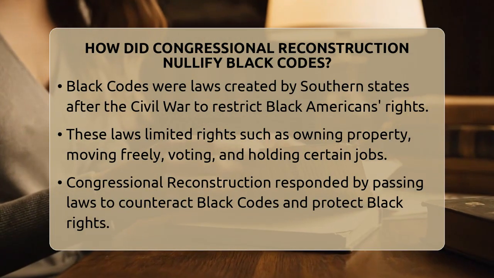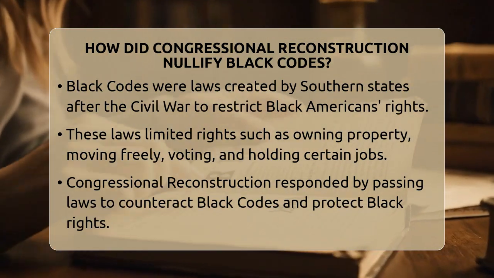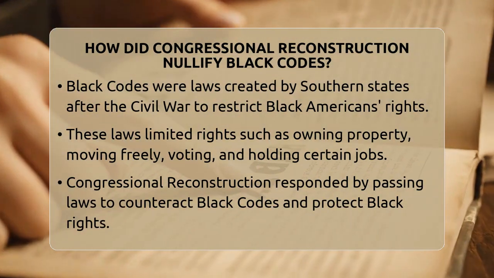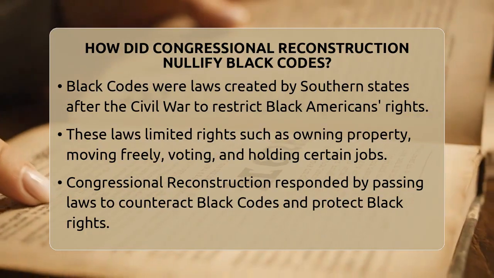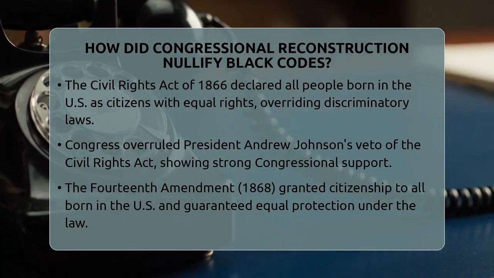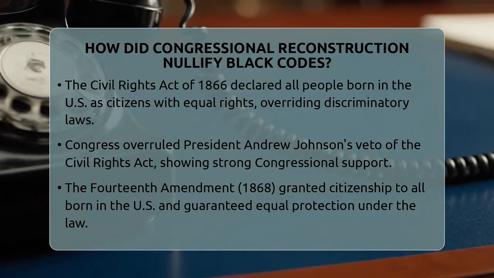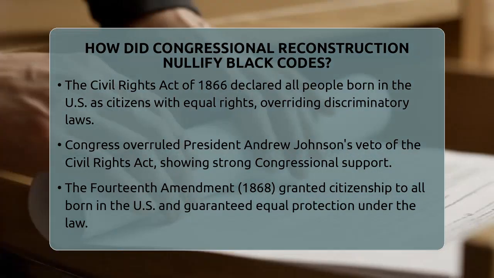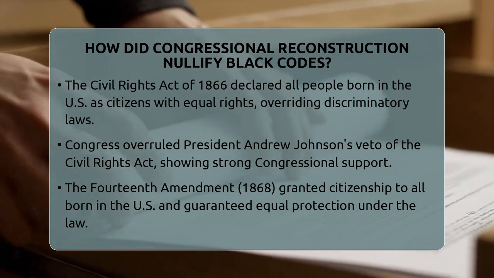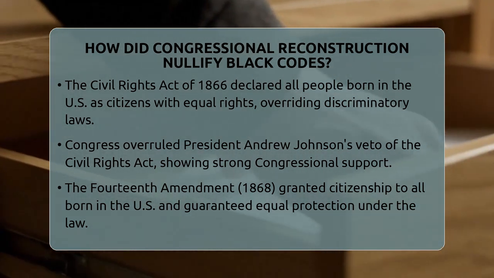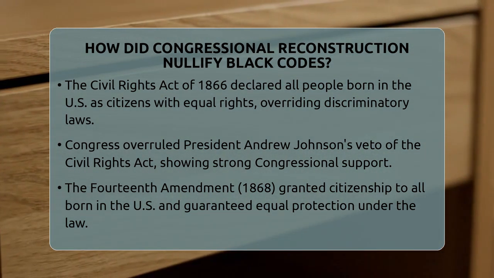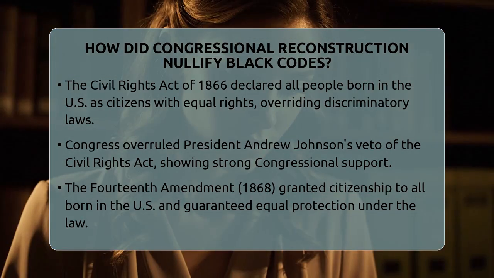The first big move was the Civil Rights Act of 1866. This law declared that anyone born in the United States, except Native Americans not taxed, was a citizen with equal rights. It gave federal officials the power to stop discriminatory laws like the Black Codes. Even though President Andrew Johnson vetoed it, Congress overruled him, showing they meant business.